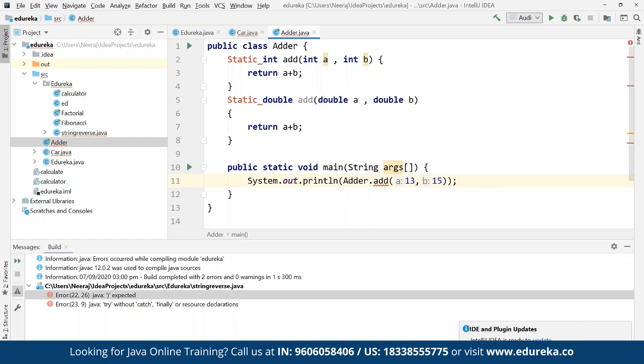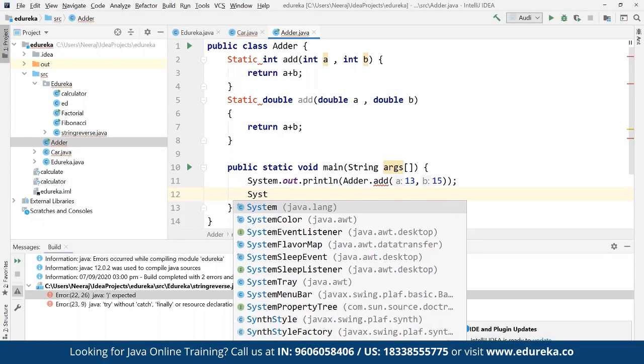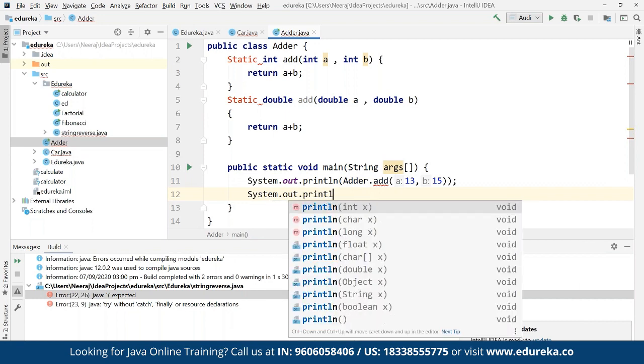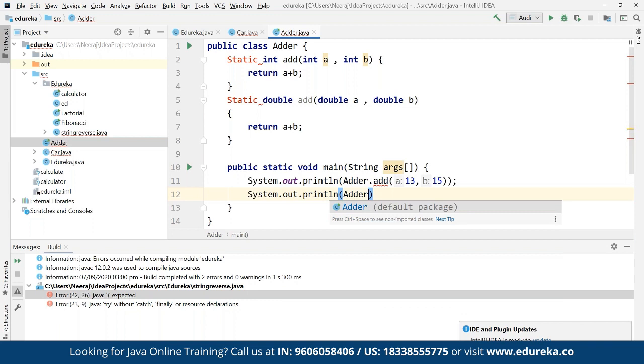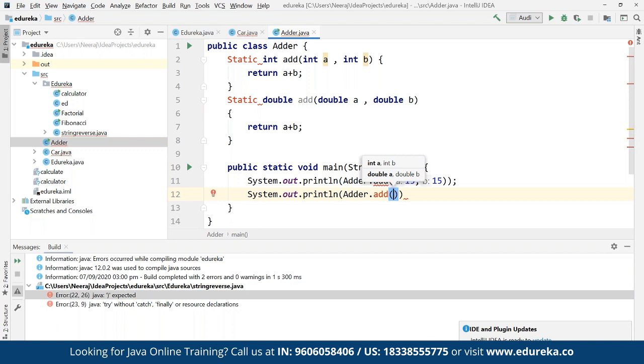And now we can print another value for the double version with System.out.println and Adder.add. For the second call, we can define any double values, for example 11.9 and 8.4. So here we define the public class Adder, and the static integer version and the double version, all as part of understanding how method overloading works.